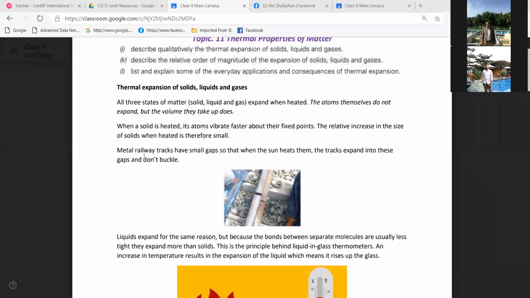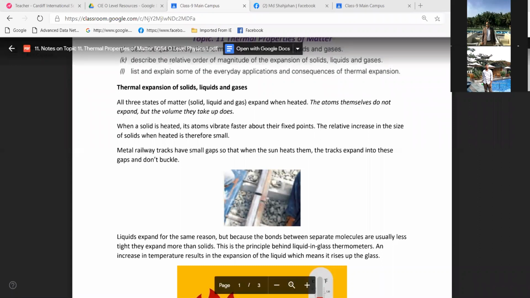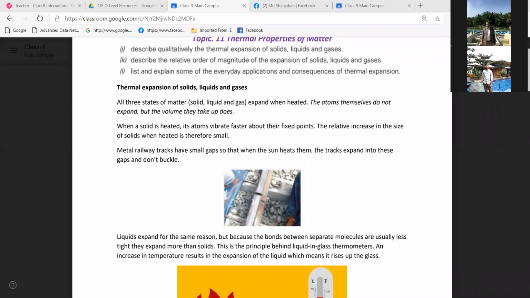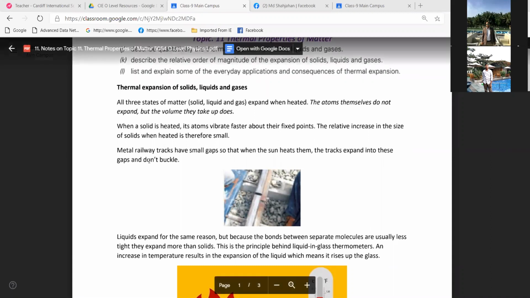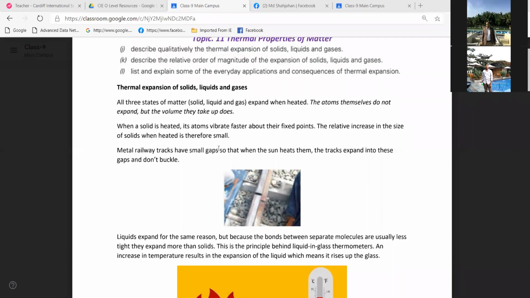Now look here, metal railway tracks. You know about railway tracks, right? Here we have the joint of two bars, and in between the joint there is a gap. Why do we keep this gap? Because during the summer or when it is hot, the metals expand.